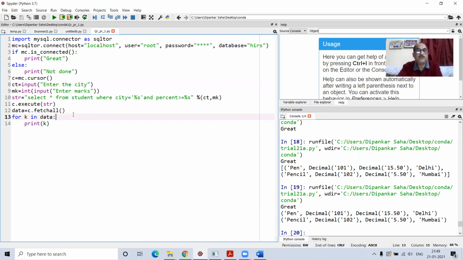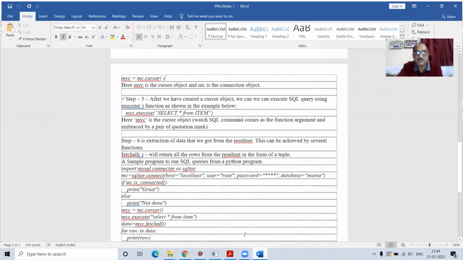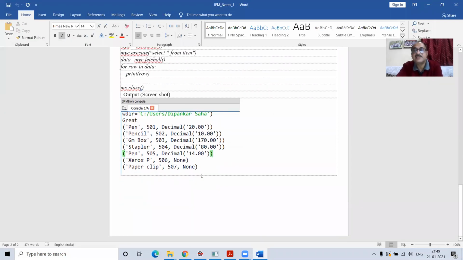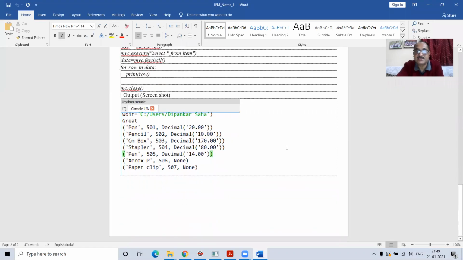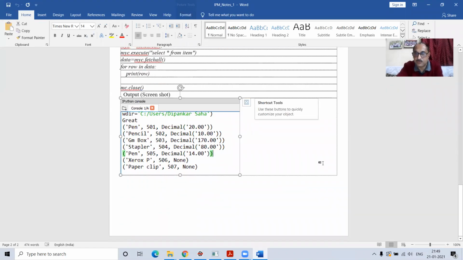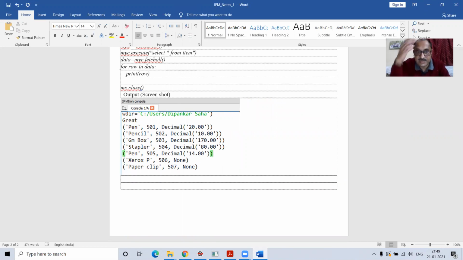Right. Now, what you have to remember, we have to go back to the notes. For the parameterized query when you're doing, remember this, I wrote it in a different note. So I'm just showing it to you.